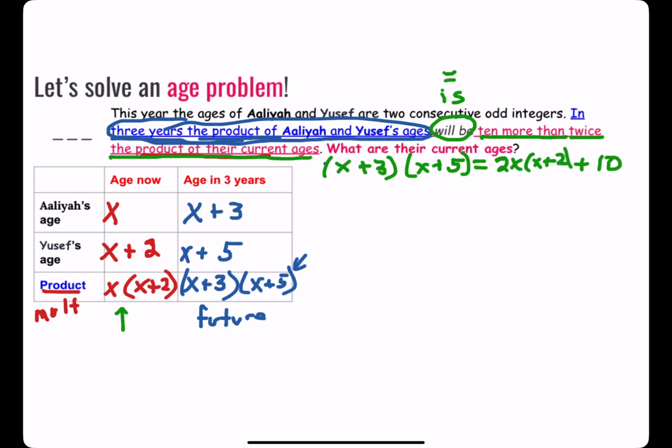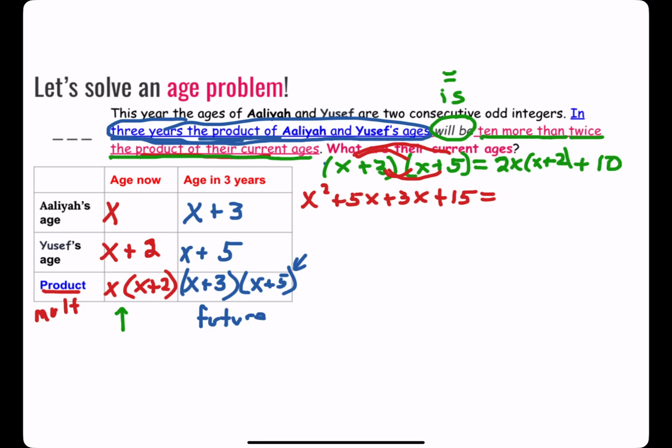Okay, now I'm going to just simplify and solve. To simplify, I'm going to either FOIL or box, and I think I'm going to FOIL because it seems simple enough. x times x is x squared plus 5x plus 3x plus 15.